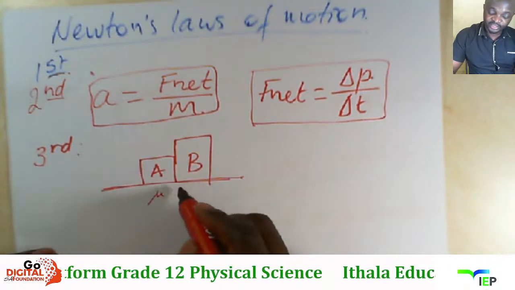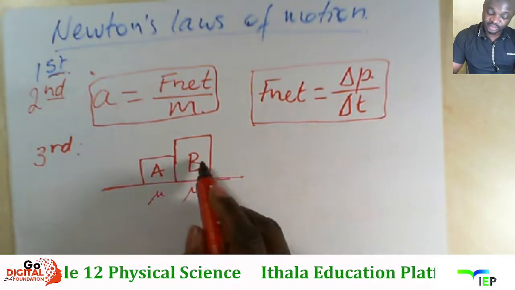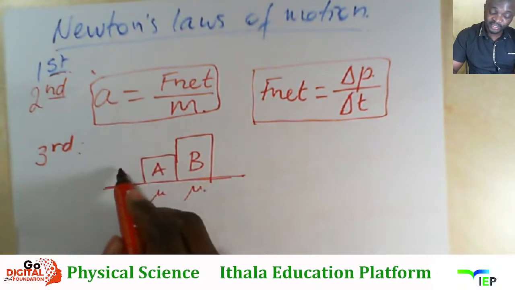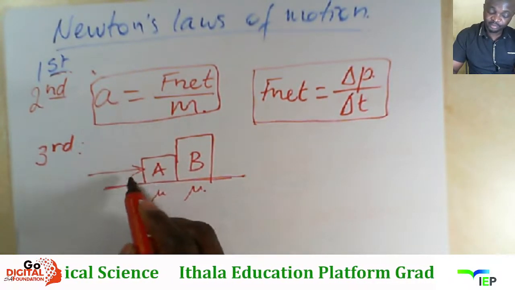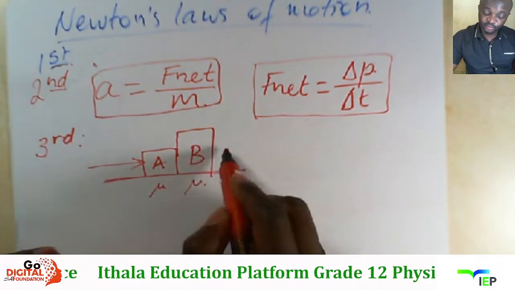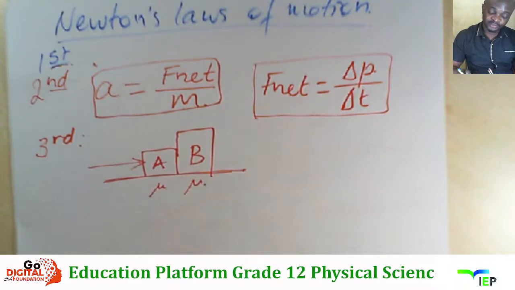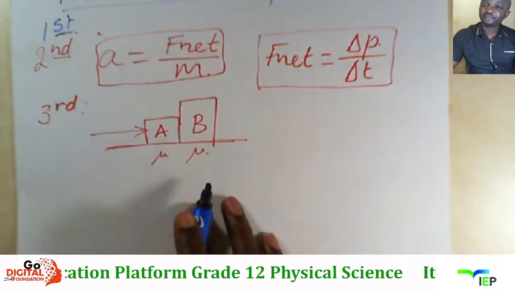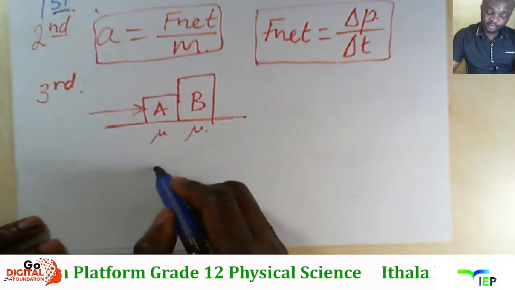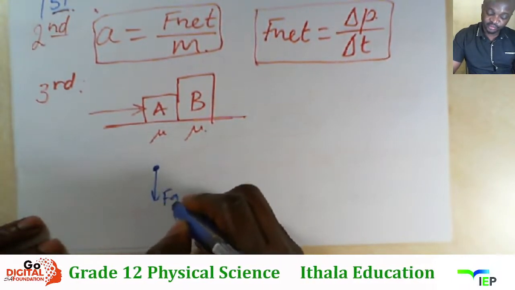Mhlambe kune friction lana between the surface and box A and also between the surface and box B. Bese kuba khona i-force epusha u-A. Siyabona ukuthi makune force epusha u-A kusho ukuthi no B uzohamba. But in terms of forces, masidweba i-free body diagram ku-A, siyabona ukuthi u-A une mass, so khona kune gravitational force.